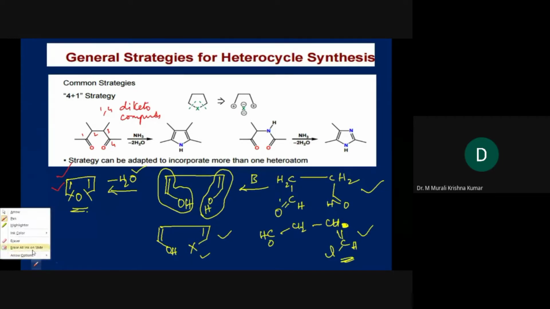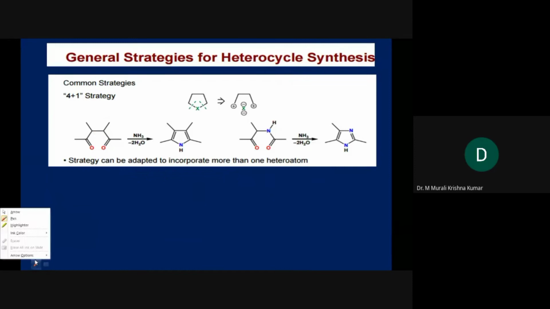Let's say if we change the strategy slightly to obtain pyrrole. What is the minor change that we are doing? We have N here, and we wanted to disconnect here as well as here.